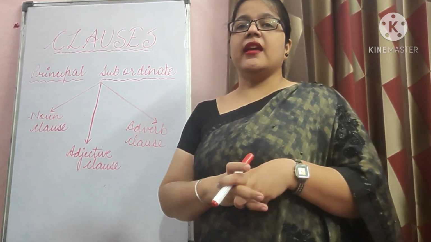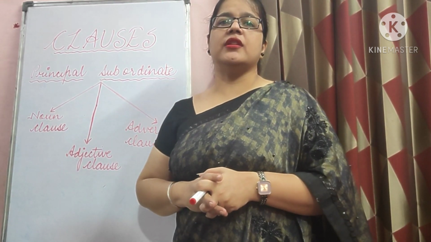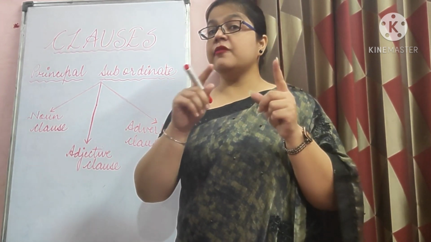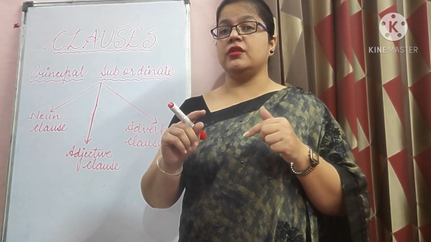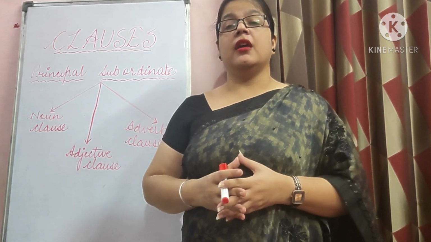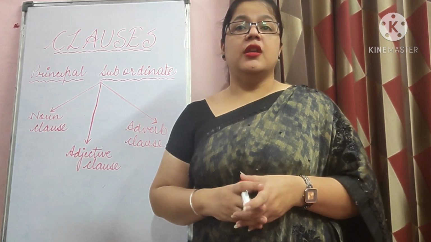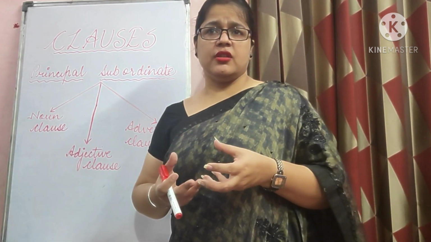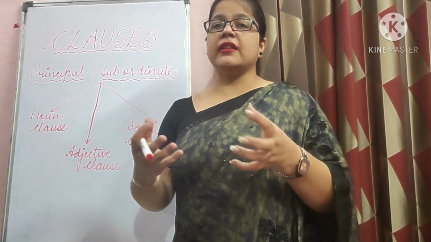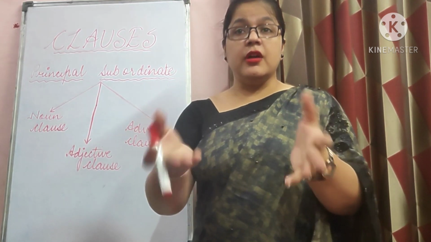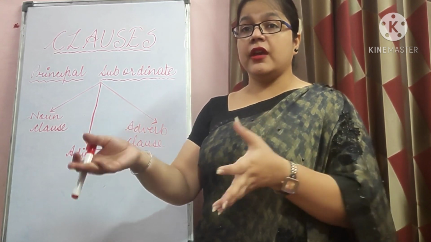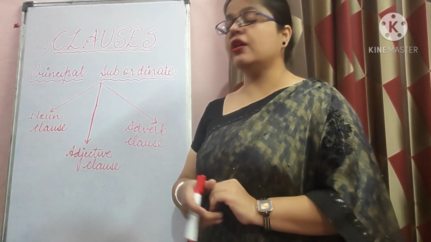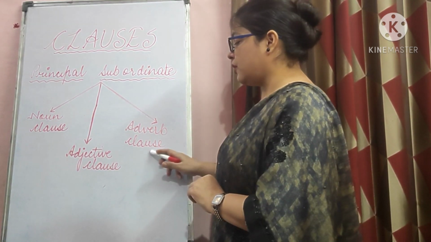So to sum up, I can say adjective clauses are usually introduced by relative pronouns. Relative pronouns are one of the kinds of pronouns. You can just go through the pronouns chapter if you have forgotten. So relative pronouns like who, whom, which, that, these are the examples. And relative adverbs are also included in this. When, where, they also come in this category. Okay, children, understood? Now let's talk about adverb clause.